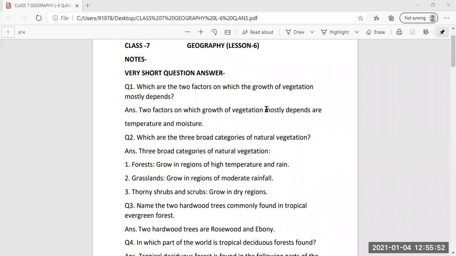Now these are the question answers I have given. First, I have given questions from the textbook. These are very short, and whichever textbook questions are a little bit long, in short or long form, I have added as extra questions over there. But first you have to write down as notes, geography lesson number 6. Which are the two factors on which the growth of vegetation mostly depends? So the answer will be: two factors on which growth of vegetation mostly depends are temperature and moisture.